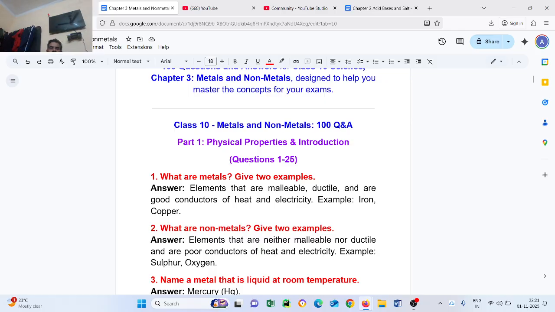What are metals? Give two examples. Elements that are malleable, ductile and are good conductors of heat and electricity are called metals.